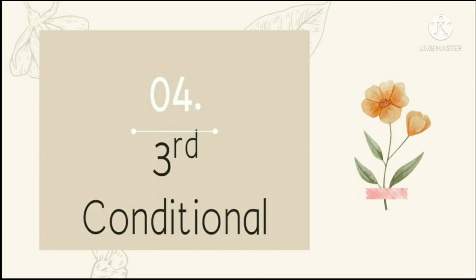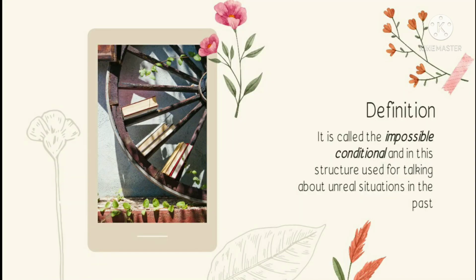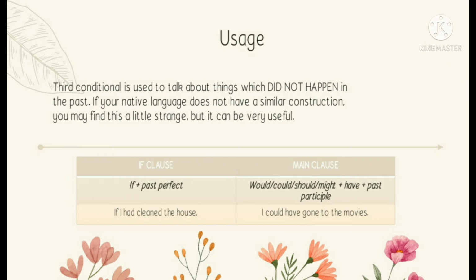And the last one is about third conditional or conditional sentence type 3. Next to the definition, conditional sentence type 3 is called an impossible condition because the condition cannot be met as it refers to the past. And then the usage of the third conditional sentence is to talk about things that did not happen in the past. We can see in the formula, if plus past perfect here is the if clause and the main clause is modal auxiliary plus have plus past participle.